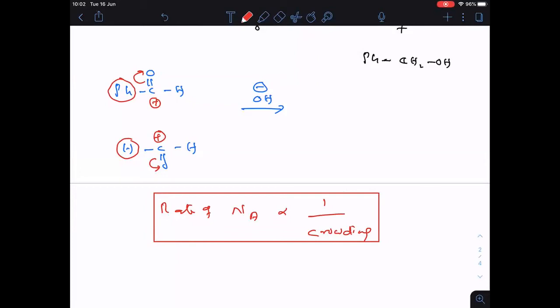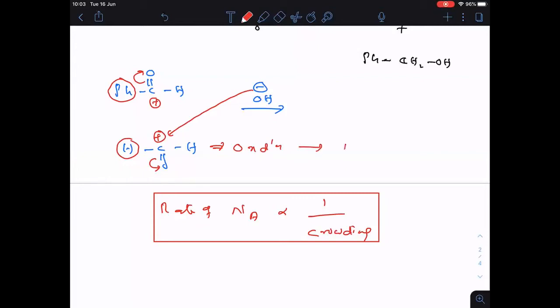So this OH minus is there now. It attacks preferably on this one. Is it clear? One more important point. See clearly, everyone now. The aldehyde on which the nucleophile attacks first undergoes oxidation.